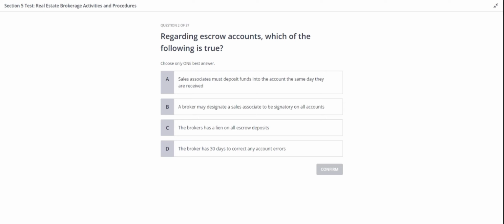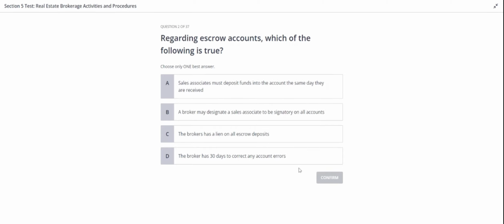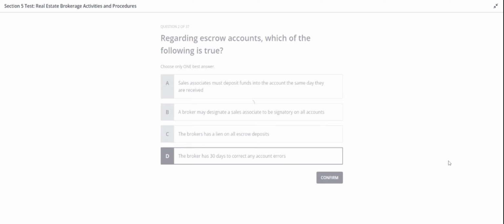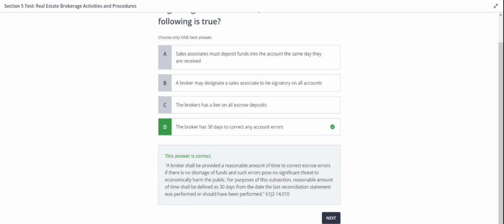I hope you have your answers ready. So the correct answer for this question is going to be D. The broker has 30 days to correct any account errors. A broker shall be provided a reasonable amount of time to correct escrow errors if there is no shortage of funds and such errors pose no significant threat to economically harm the public. For purposes of this subsection, reasonable amount of time shall be defined as 30 days from the date the last reconciliation statement was performed or should have been performed.